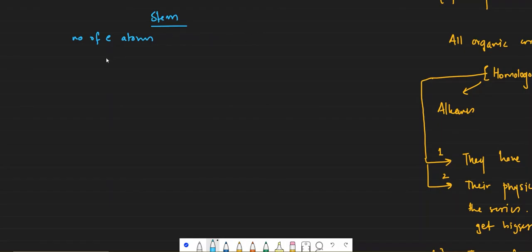So when there is only one carbon atom, the organic compound's name starts with meth. When there are two carbon atoms, the name starts with eth.